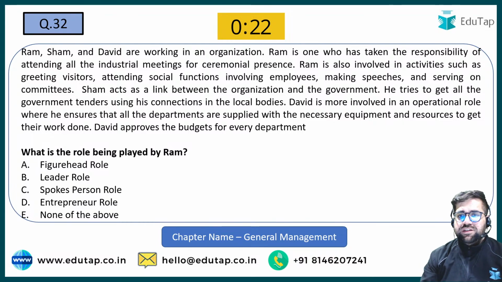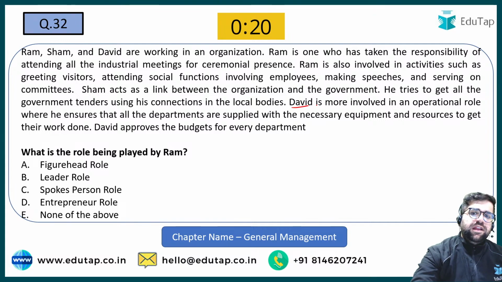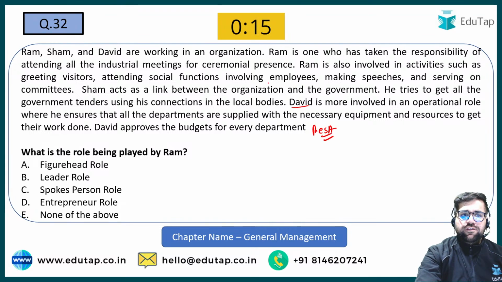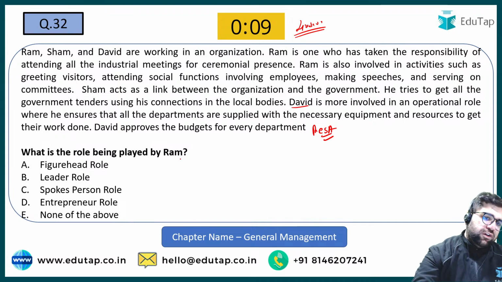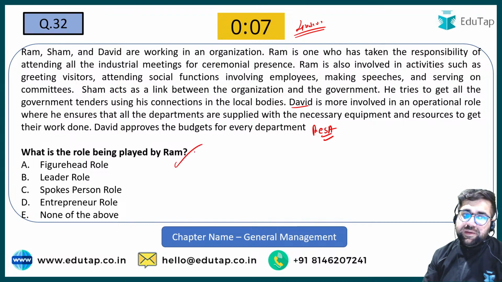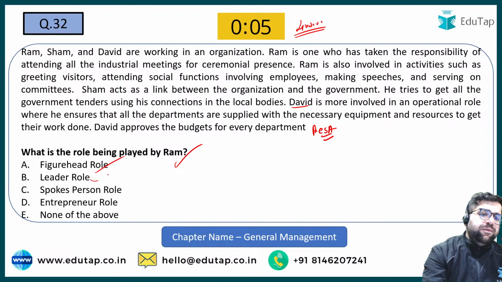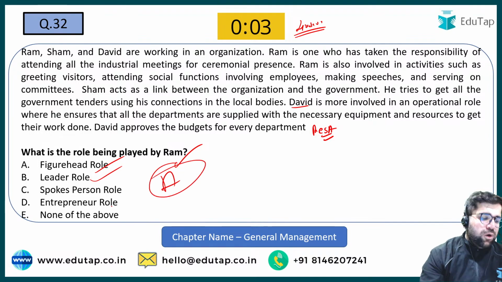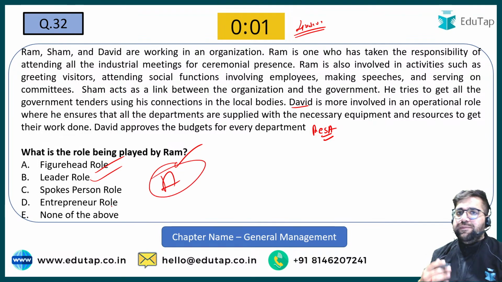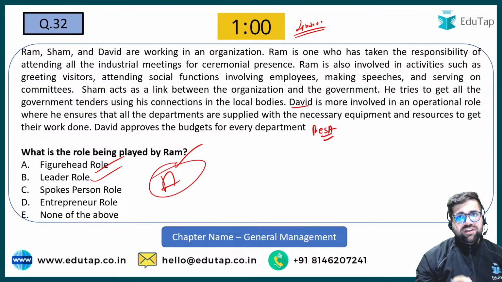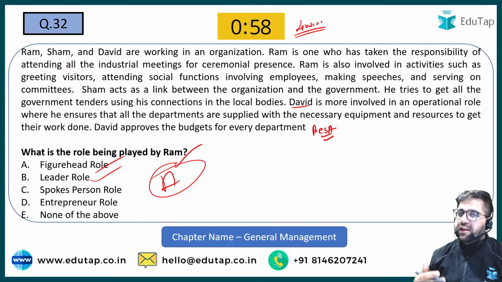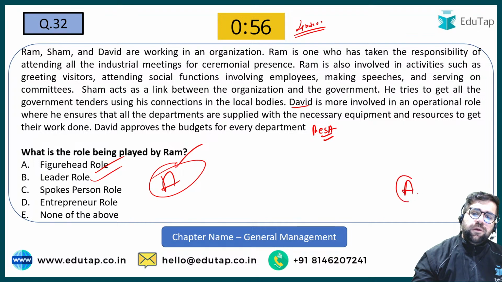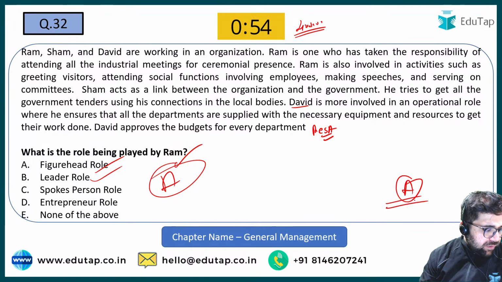David approves the budget. So clearly David is playing the role of resource allocator. Okay, Sham is playing the role of liaison, or networker. What role is played by Ram? Ram is playing the role of figurehead. So the answer will be option number A, because Ram is acting as the head of the organization. He is representing the organization in the outside world. So the answer will be option number A over here.